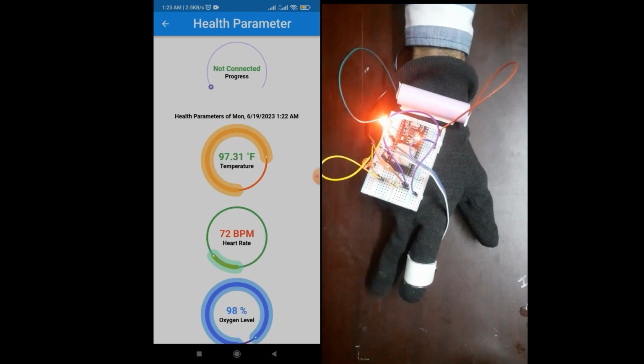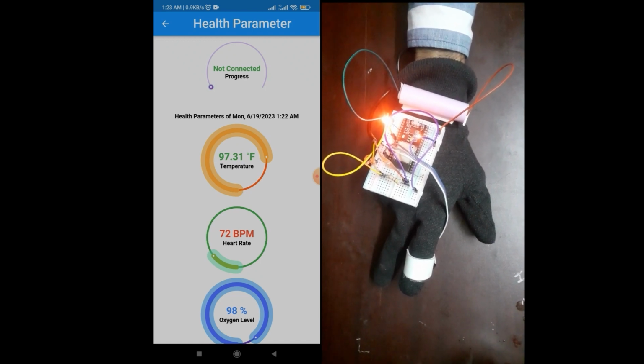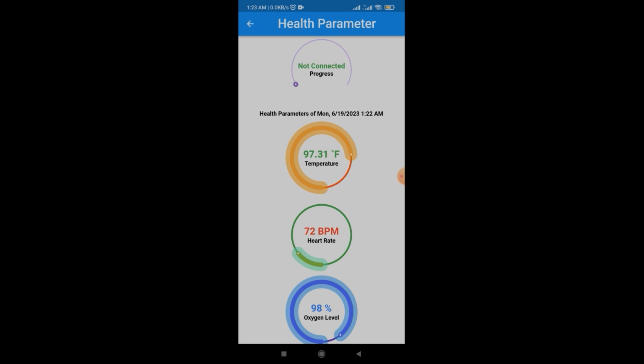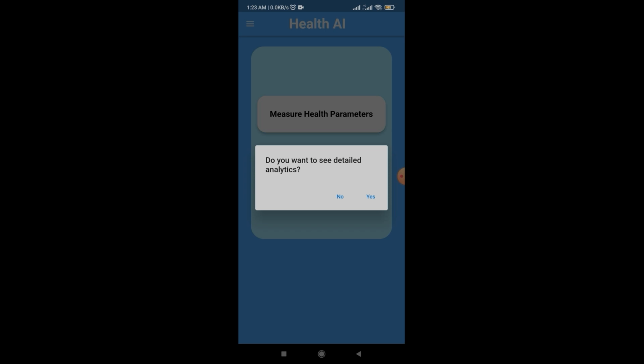Now you can see that the red light has stopped blinking, and the 45 seconds have also passed. We have the final results now. You can see the temperature value, the heart rate value and also the oxygen level value. This is our final result.